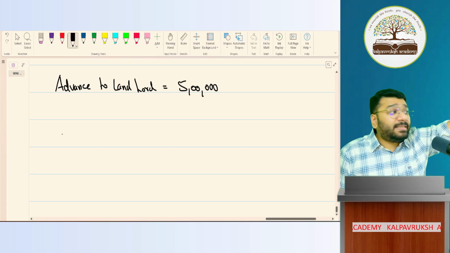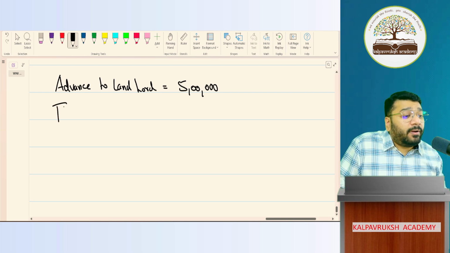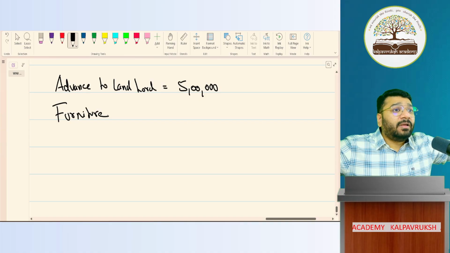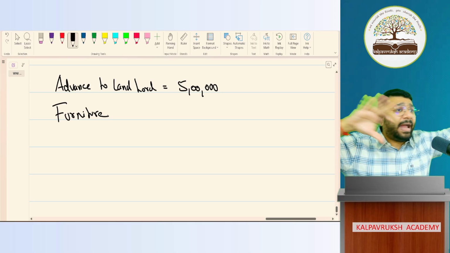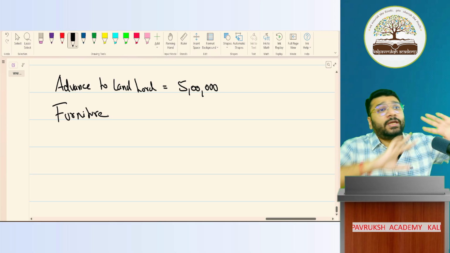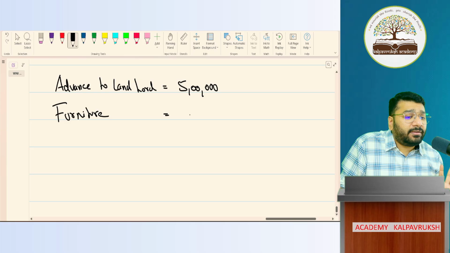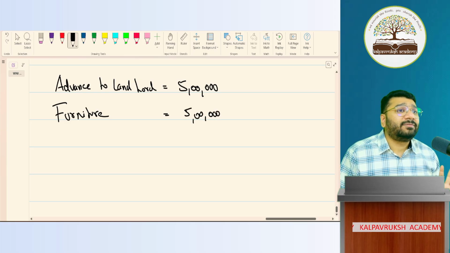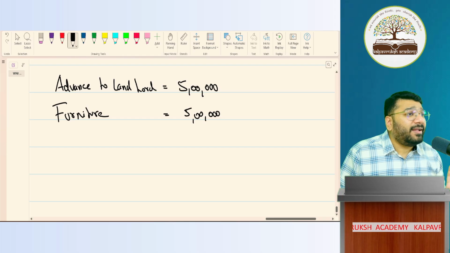Sir, for students to come and sit, I need to purchase furniture. Not just that, in the office room, I need to buy a table. When parents and students come for discussion, I need chairs for that also. There's one reception counter, I need to develop that also. So in total, the entire furniture that I require for the academy is worth another 5 lakh rupees. Okay, not okay. Next, what do I need to buy?